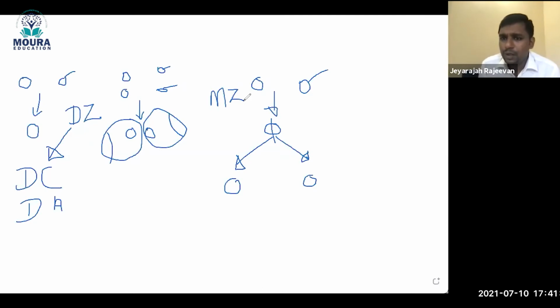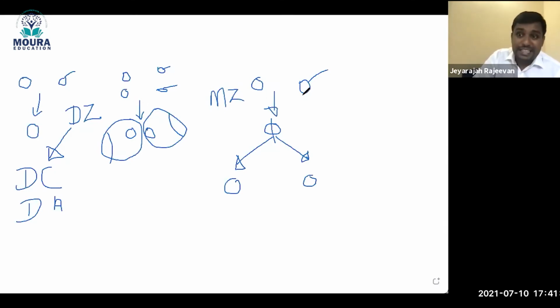When the monozygote divides, that will give rise to two babies. Do you understand? So the monozygote divides into two babies. This is called monozygotic twin. So first of all, you need to understand dizygote and monozygote. Dizygote is two separate ova, two separate sperm, two separate babies. Monozygote means one ovum, one sperm.